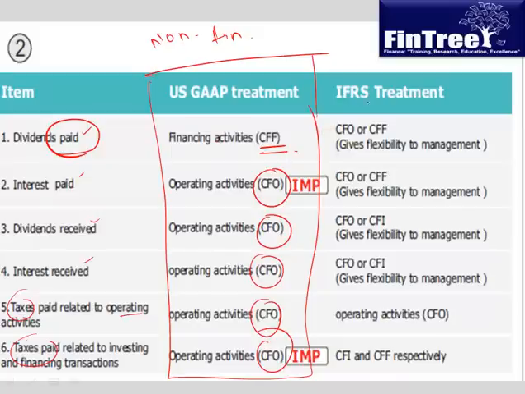Whereas in IFRS, the numbers are more logical. So when I pay dividend, I am paying dividend because I have taken equity capital. So because equity capital is cash flow from financing, ideally dividend paid should have been cash flow from financing. So IFRS will give you a choice, CFO or CFF.